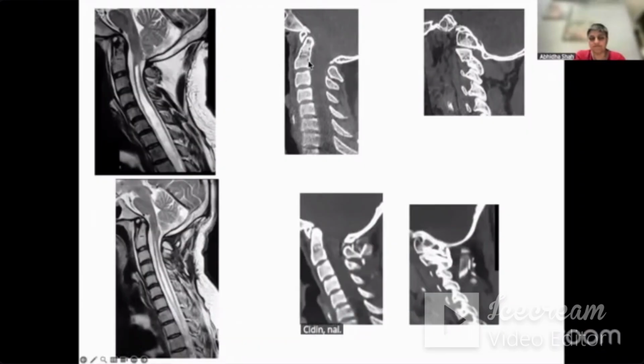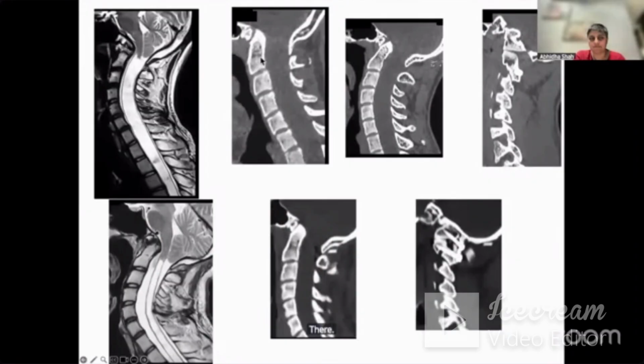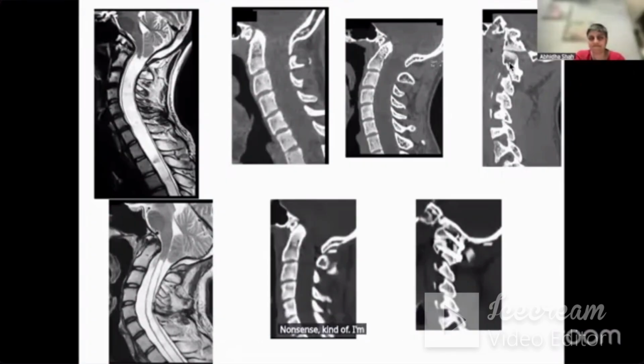Syringomyelia, Chiari, basilar invagination, no facetal malalignment, you do fixation and you see a beautiful result. There is Chiari, syrinx, basilar invagination, no facetal malalignment. I am not doing any distraction. Believe me, another thing I'm saying, and be clear, I'm not doing distraction or decompression or any kind of secondary or primary decompression. Don't go under that nonsense. I'm doing just unstable spine, I'm stabilizing.